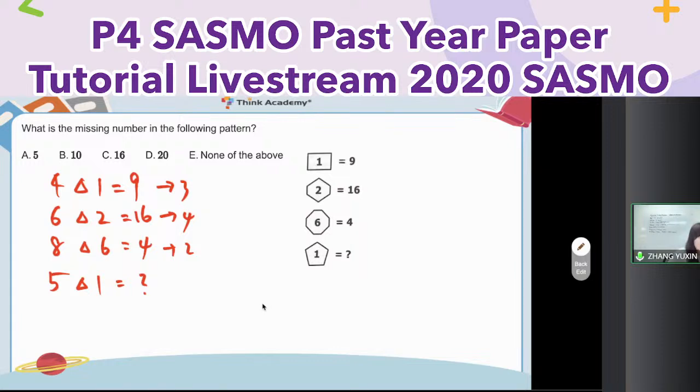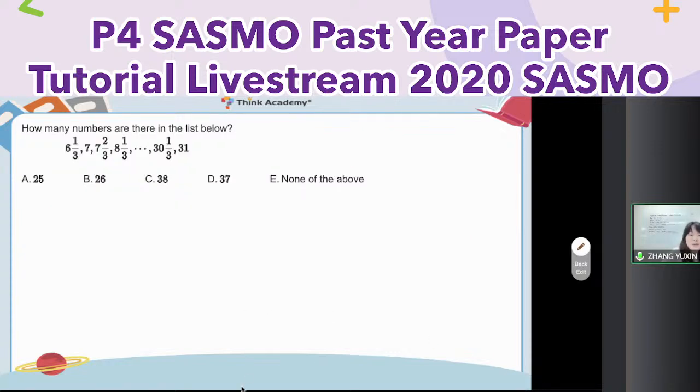So what's the pattern here? Number of sides minus 1 and then squared equal to the final answer. The last one, 5 sides in total minus the 1 in the middle squared is equal to what? 16. So ABC, choose C here. Okay, next one. Great, Lawrence, it is square numbers.